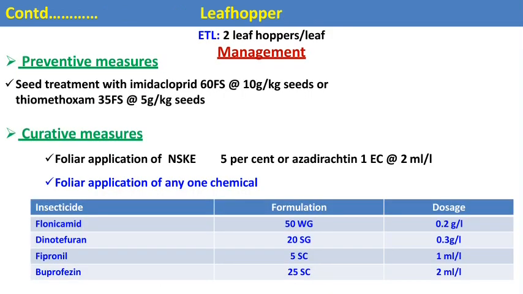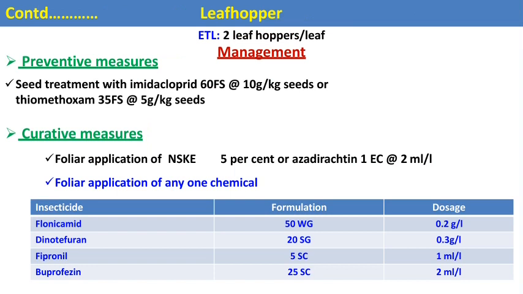Then for the management practices of the jassid, before that we should know the ETL of that particular pest. ETL means the economic threshold level. Here, the economic threshold level of the jassid is 2 leafhoppers per leaf. And when the pest crosses the ETL, then we can go for the management practices. Here, there are two different practices. The first is preventive and the second is curative.